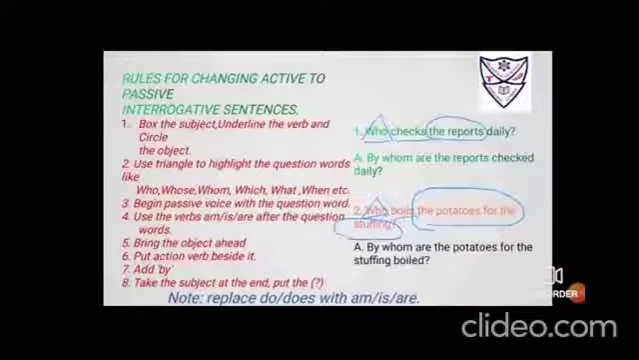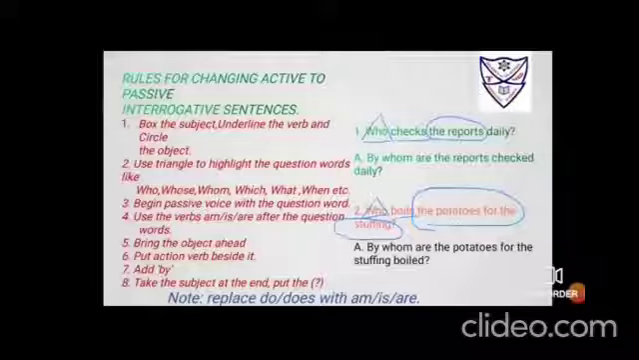Rules for changing active to passive in interrogative sentences. I'll just read the rules laid down. Box the subject, underline the verb and circle the object. It is as it is with the first one only. You have to use a triangle to highlight the question words like who, whose, whom, which, what, when, etc. So you can see on the screen I have triangled those WH words. Begin passive voice with the question word.